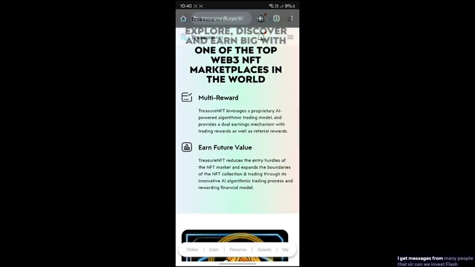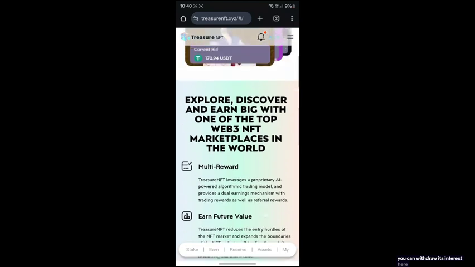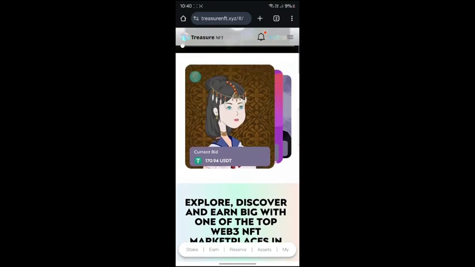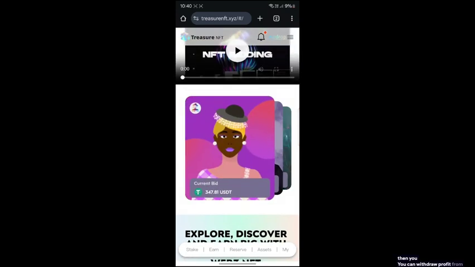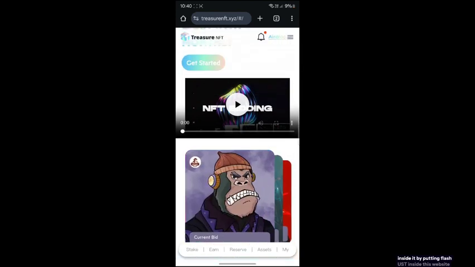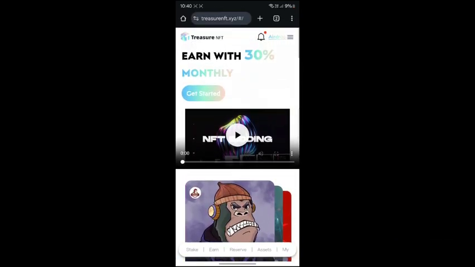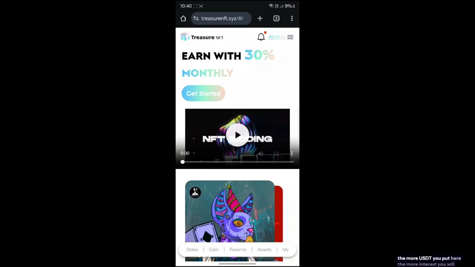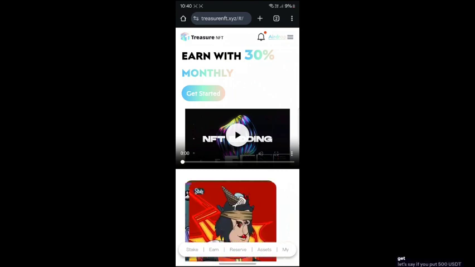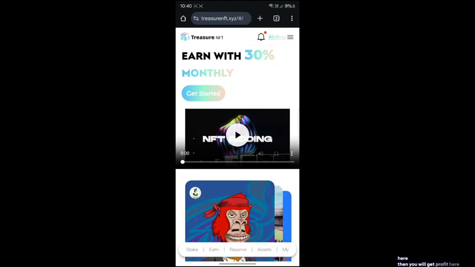I get messages from many people asking, sir, can we invest Flash USDT in this site? Then you can also put Flash USDT in this website. After entering Flash USDT, you can withdraw its interest here. Then you can withdraw a profit from inside it by putting Flash USDT inside this website. The more USDT you put here, the more interest you will get. Let's say if you put 500 USDT here, then you will get profit here according to 500 USDT.